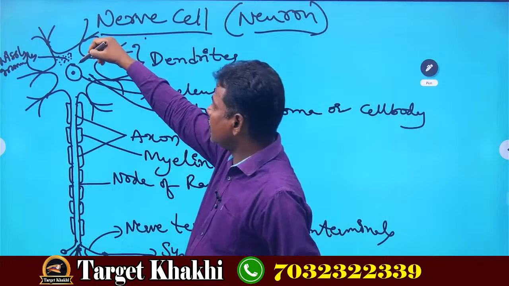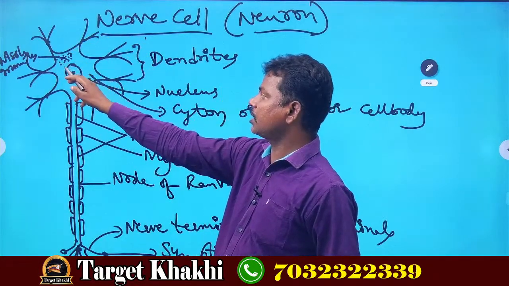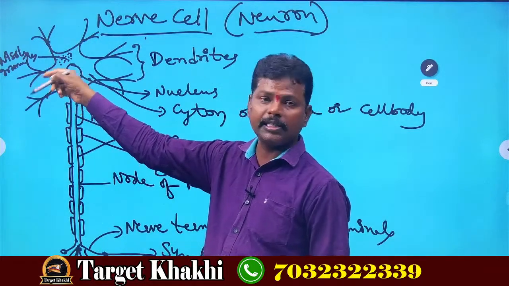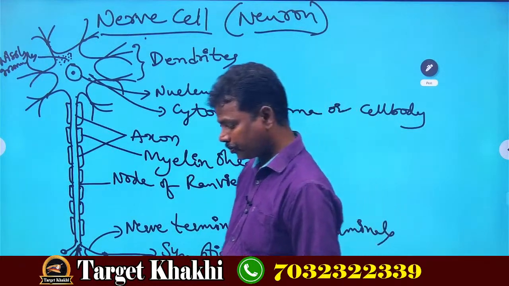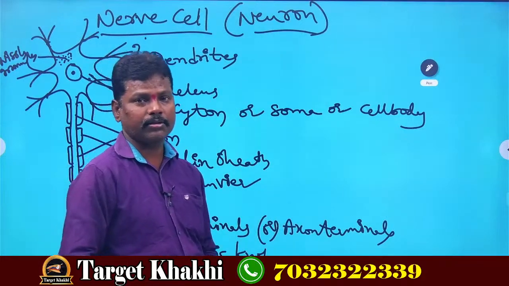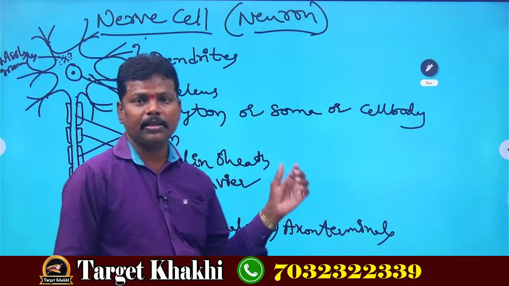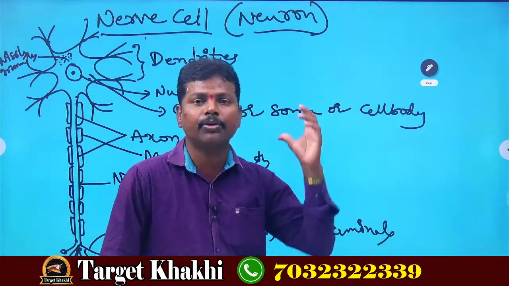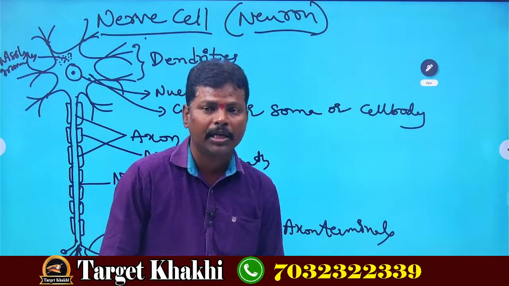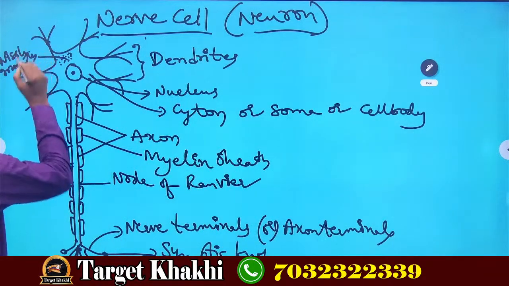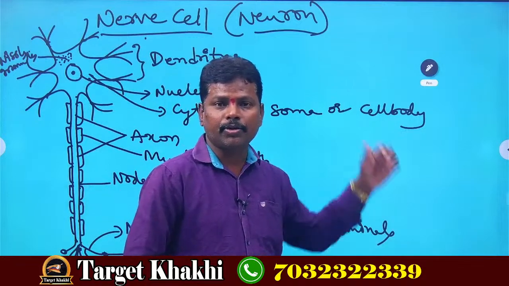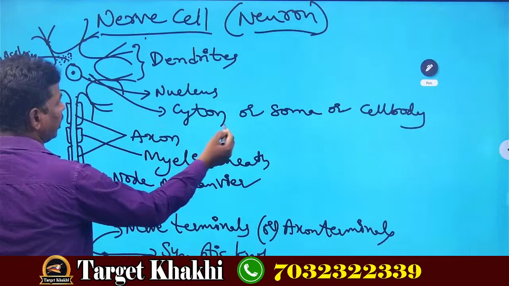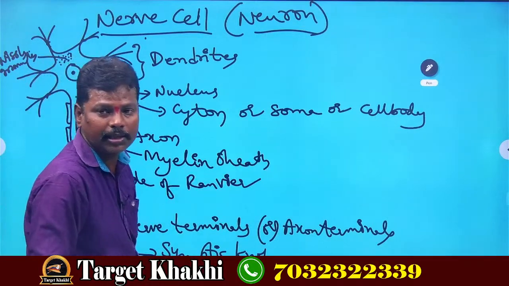Next, besides the nucleus, small granule-like structures are present. They are called Nissl's granules. Nissl is the name of a scientist. These Nissl's granules provide energy and nutrition to the entire nerve cell. Next, the cyton, I already told you, is also called soma, or the cell body.